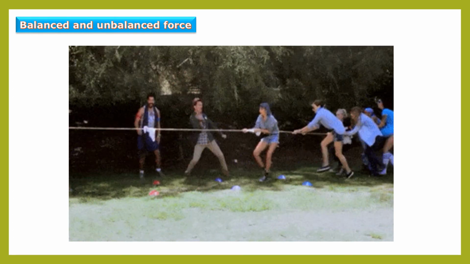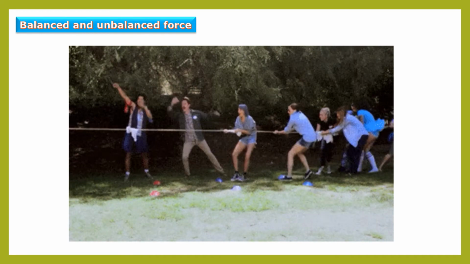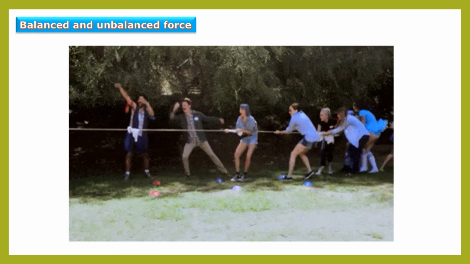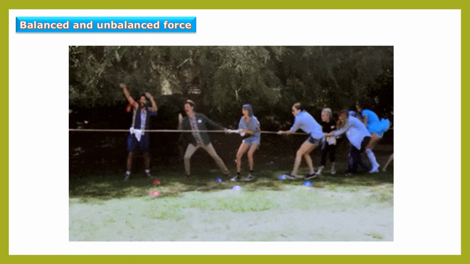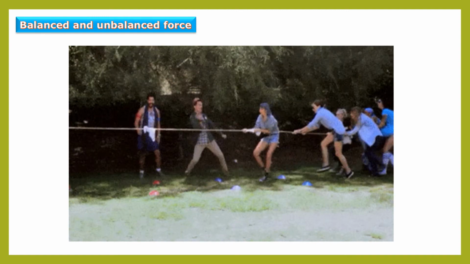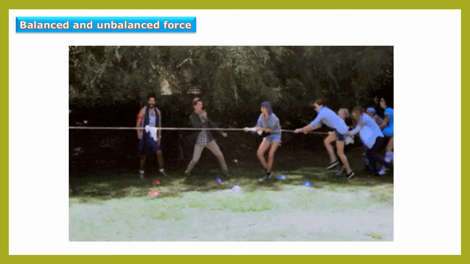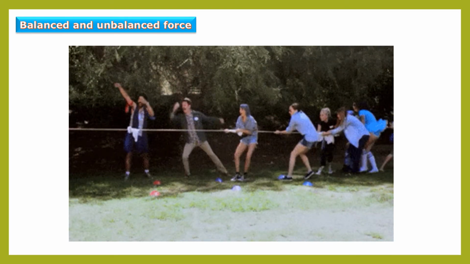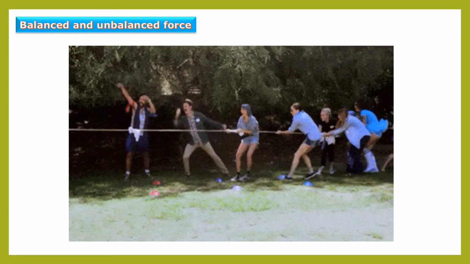So this force can be applied in the direction of greater force and the rope shifts in that direction. Such an example is an example of balanced and unbalanced force. In short, when the force applied by both teams in tug of war is the same, that will be balanced force. And when one team applies more force and the other applies less force, there will be an unbalanced force.